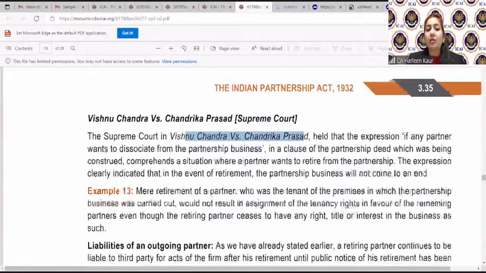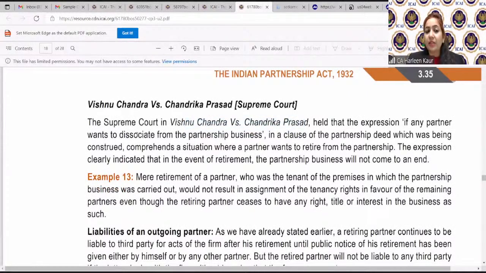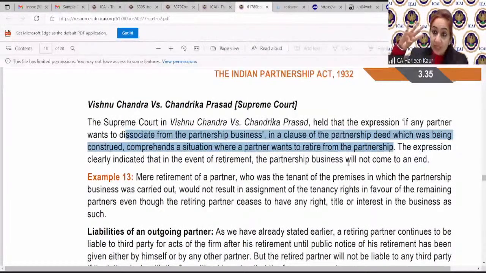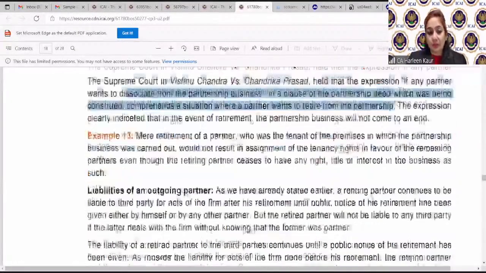It is typically talking about if any partner wants to leave the partnership business, which comprehends the situation that the partner wants to retire. Once you have decided to retire, it doesn't mean that the partnership business will come to an end. In this case law, it was held that retirement of a partner does not necessarily lead to the end of the partnership business. That means if A, B, C, D, 4 partners are doing business and D is retiring, A, B, C can still do the business. It is not necessary to dissolve the business.